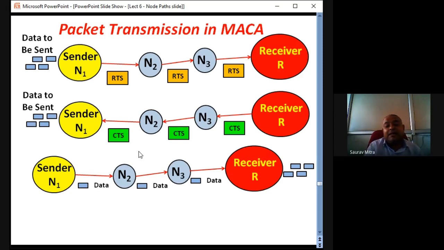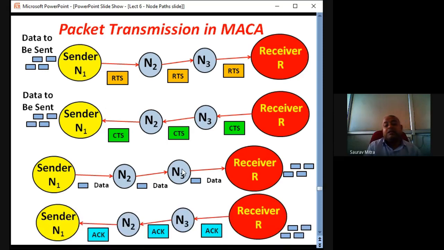We will see in some other protocol how exactly the structure of the packet data looks. But now data transmission is taking place. Sender N1 is sending data to the receiver and all the data are received. But the process does not stop here. The process goes one step further, because the receiver now generates an acknowledgement. This is also a control signal, also adding to the overhead. But when the acknowledgement is received at the sender side, the sender understands that all the packets are received at the receiver.